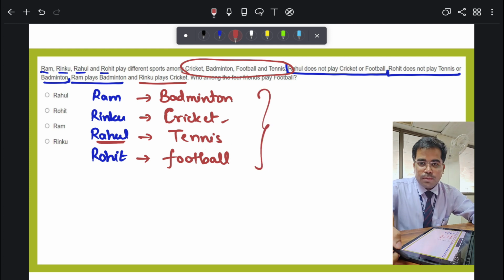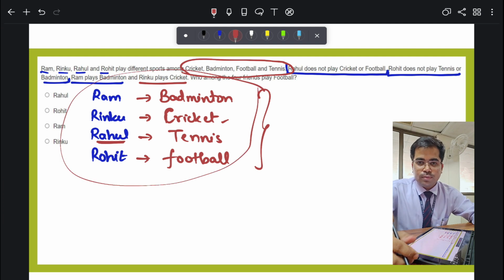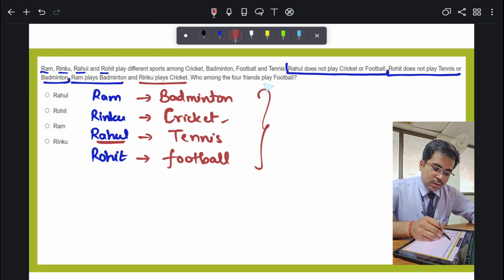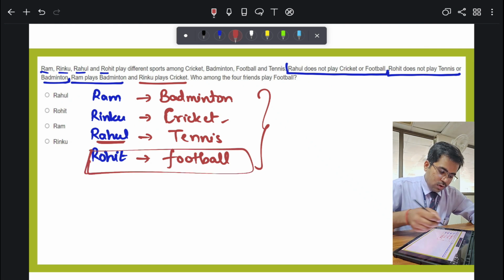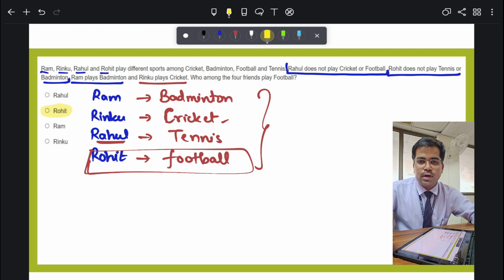So in further parts, if any questions come related to students and their sports, you will be easily able to answer them if you have this kind of table. This is the benefit of having this kind of table. Now the question here is: who among the 4 plays football? Rohit plays football, and Rohit is here. Alright, this is clear to all of you.